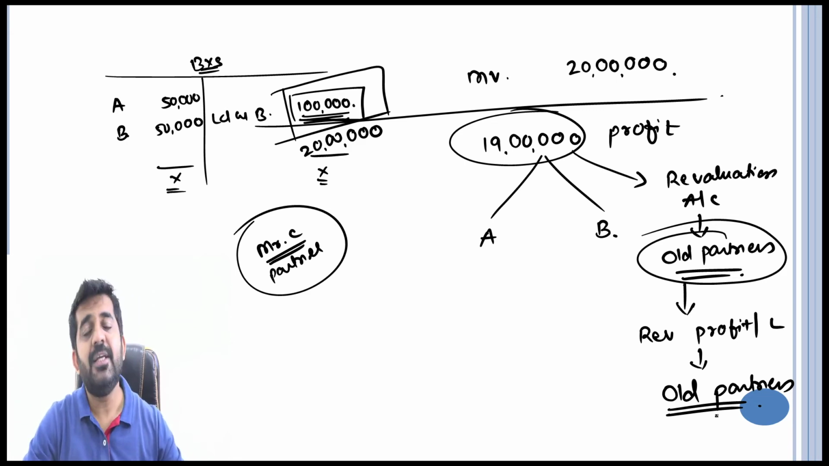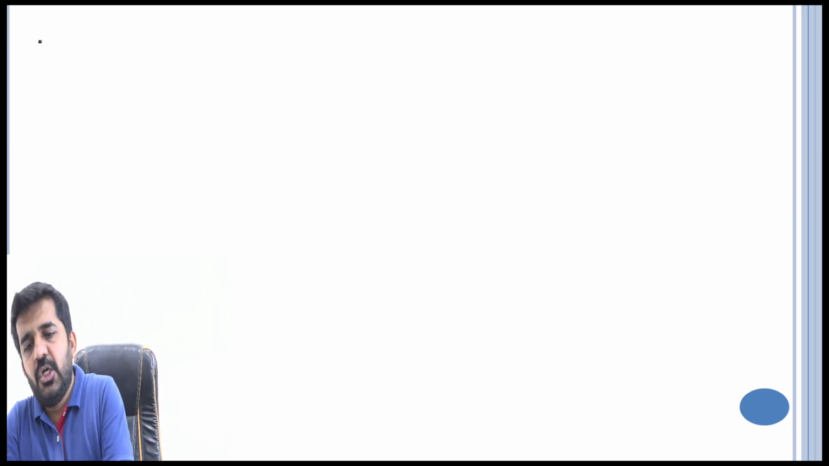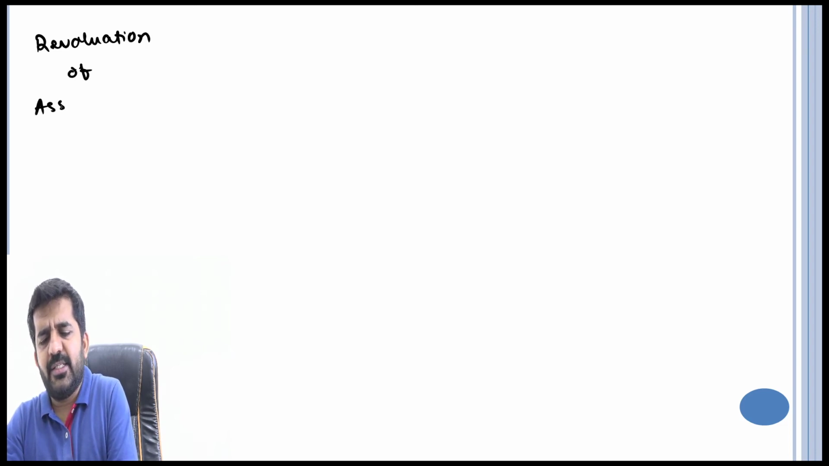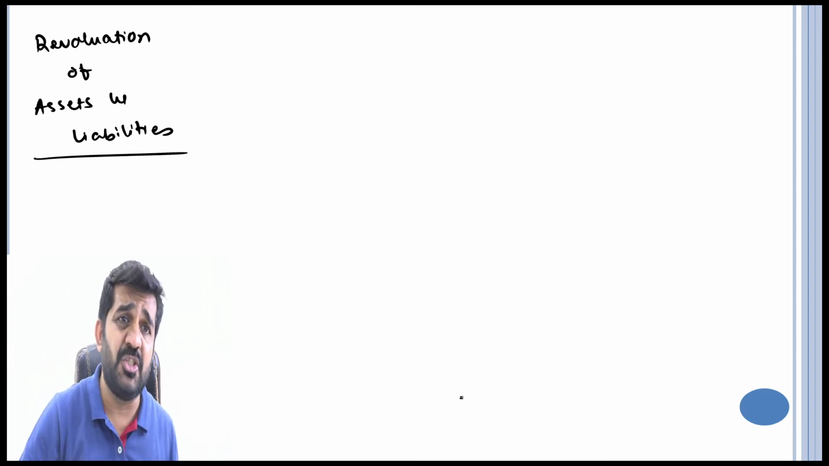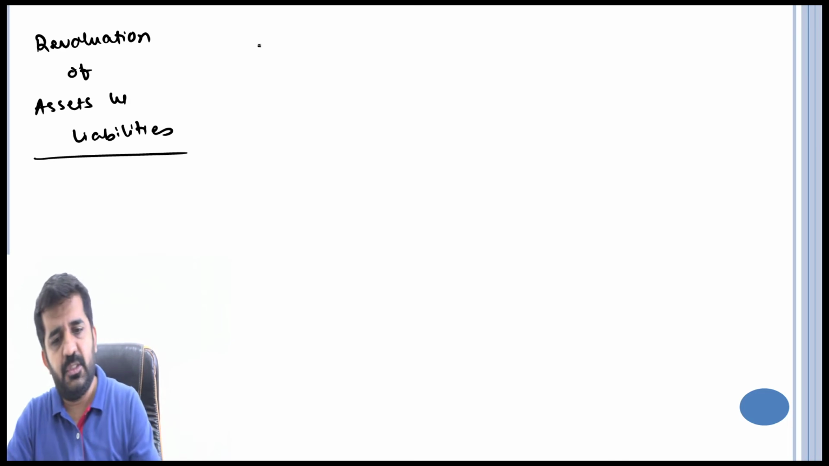So now let us understand revaluation of assets and liabilities, and we will be passing simple journal entries for the same, and they will be extremely easy. Is it all right? So we are learning revaluation of assets and liabilities. We have understood the reason. Now we will be learning just the journal entry, and when we prepare final accounts, it will be extremely easy for us.